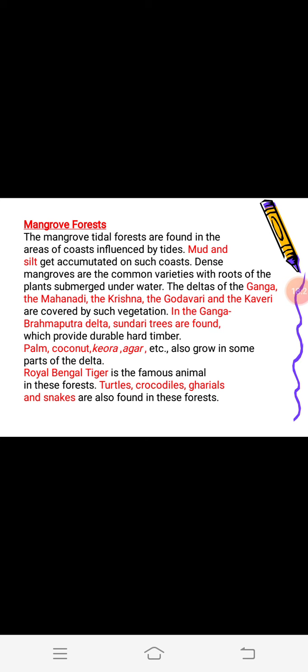Some species of plants which are found here are palm, coconut, keora and agar. If we talk about the wildlife, the Royal Bengal tiger is the famous animal in these forests. Apart from that, turtles, crocodiles, gharials and snakes are also found in the mangrove forest.